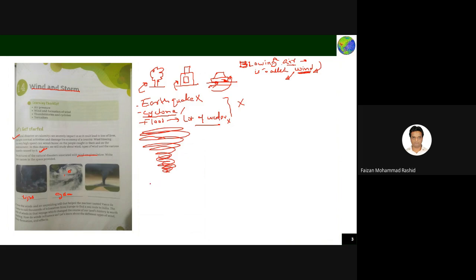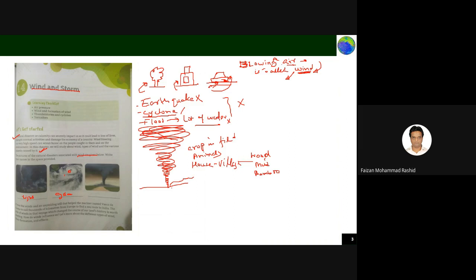Wherever it crosses, it will be very narrow in this region, and as you move up, it will be blowing wide like this. Wherever it travels, it will destroy our crops in the field, our animals, and our homes, mostly in village areas where houses made of wood, mud and bamboo sticks, kacha ghar, are weak.